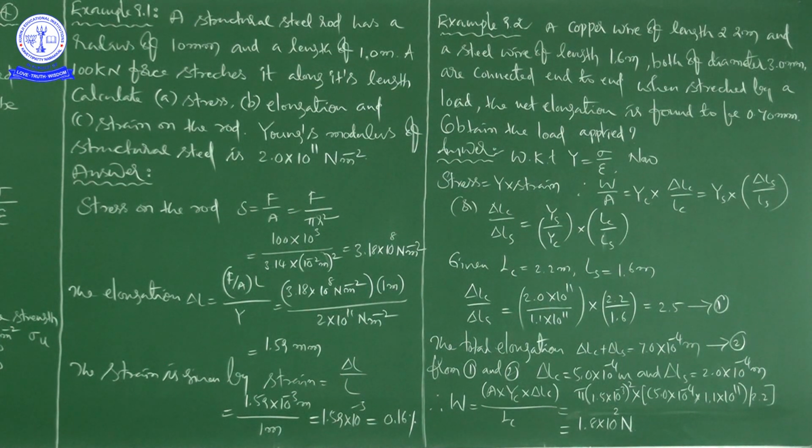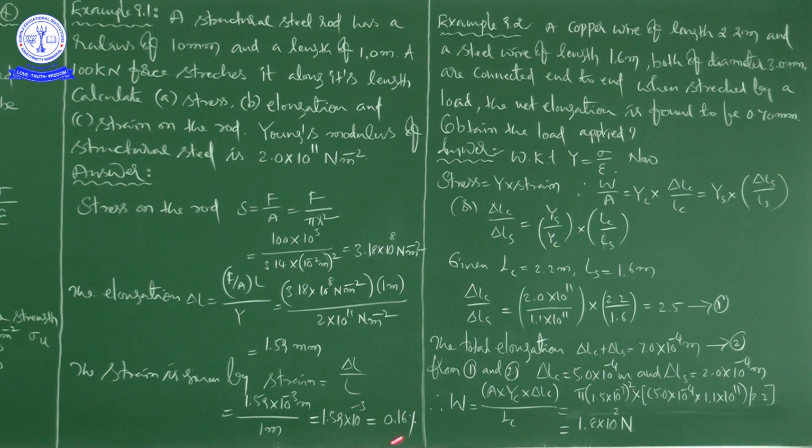Next, the total elongation, delta LC plus delta LS, is a given value, 0.7 millimeters. We just wrote it in meters, only a conversion took place. This is equation 2. So we know A by B and we know A plus B, so we can find A and B. From equations 1 and 2, delta LC is equal to 5.0 into 10 to the power of minus 4 meters and delta LS is equal to 2.0 into 10 to the power of minus 4 meters.